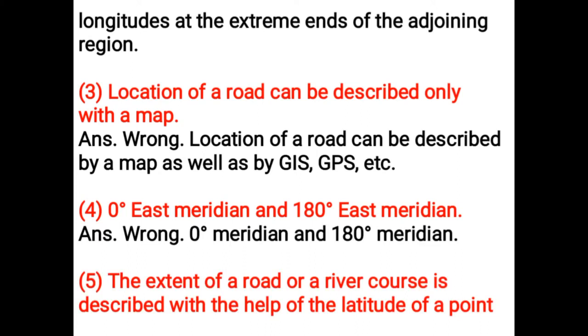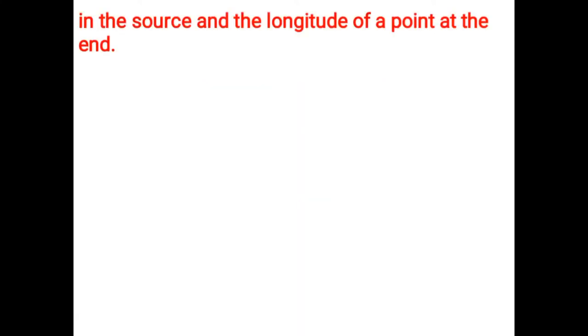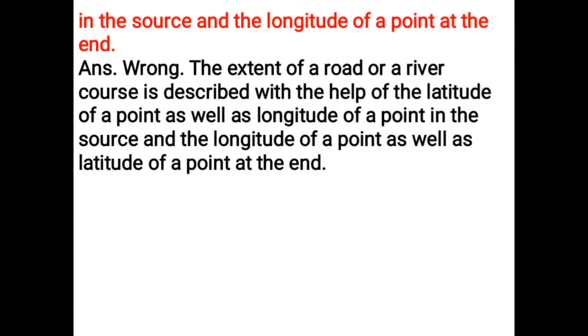The extent of a road or a river course is described with the help of the latitude of a point in the source and the longitude of a point at the end. Wrong. The extent of a road or a river course is described with the help of the latitude of a point as well as longitude of a point in the source and the longitude of a point as well as latitude of a point at the end.